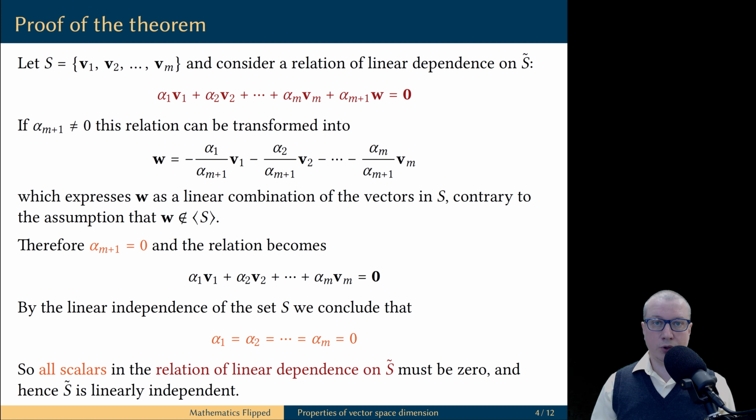But if you look at what we achieved, we have shown that all scalars in the original relation of linear dependence on the extended set S tilde must be equal to 0. Therefore, the only relation of linear dependence on the set S tilde is the trivial one. This means this set is linearly independent. This is exactly what we wanted to prove.